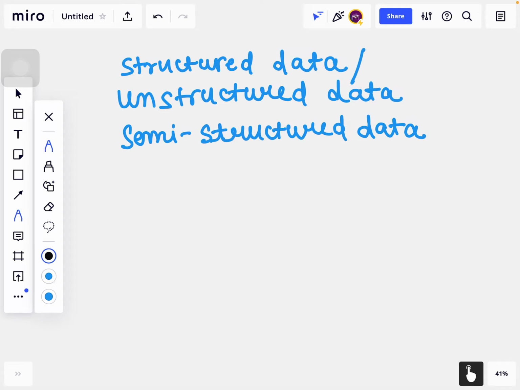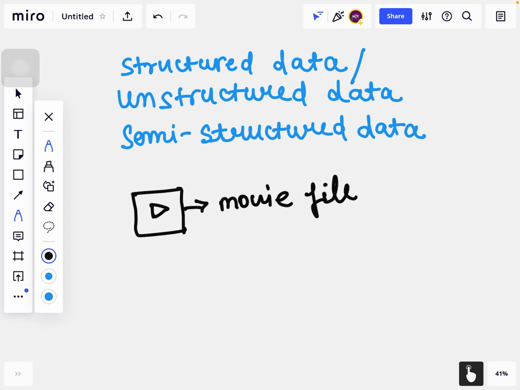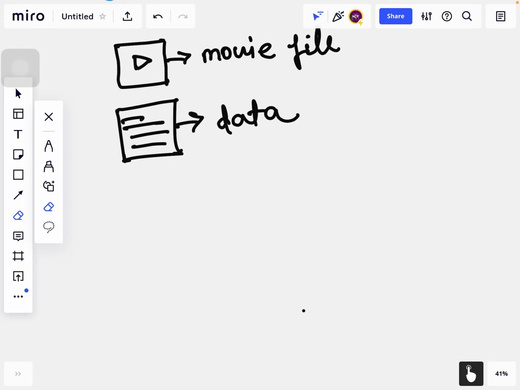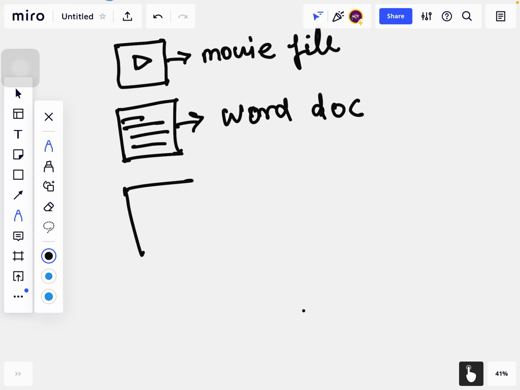Let's suppose you have a movie file. That's also data. After that, you have some Word document, which is also data. And with that, you have some script file or some JSON file. That is also data.